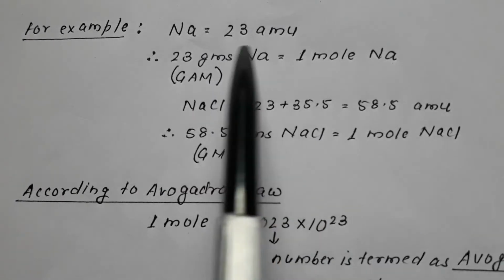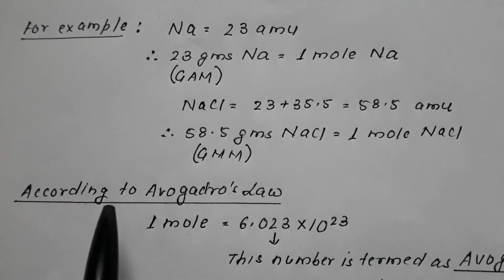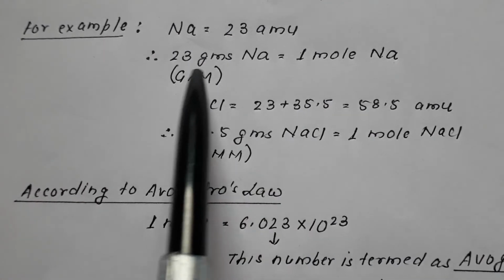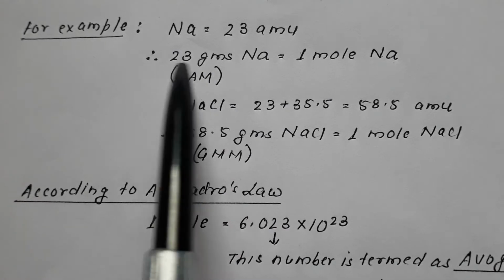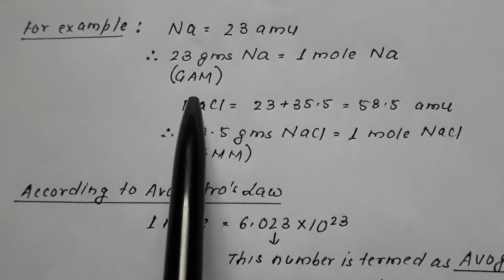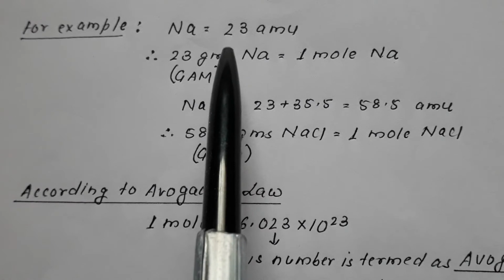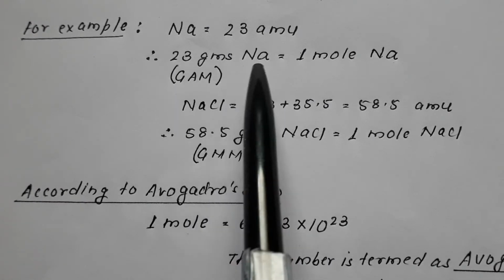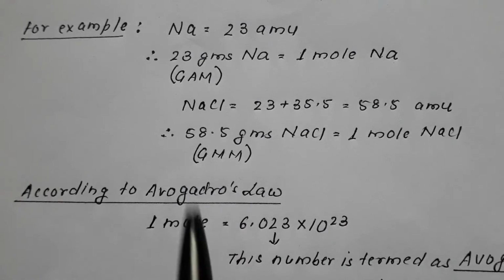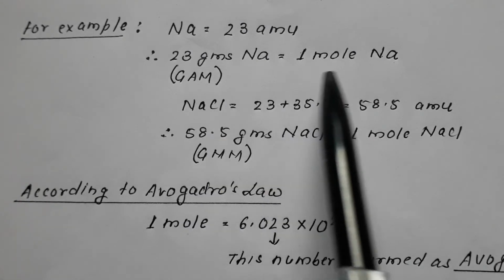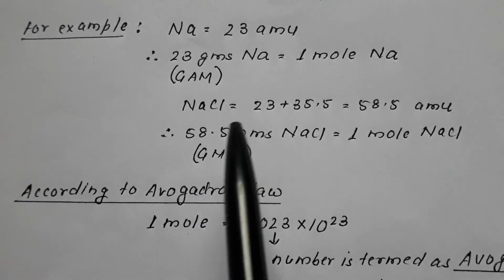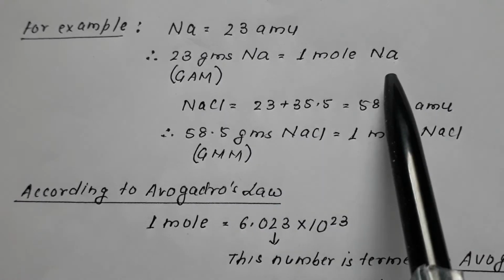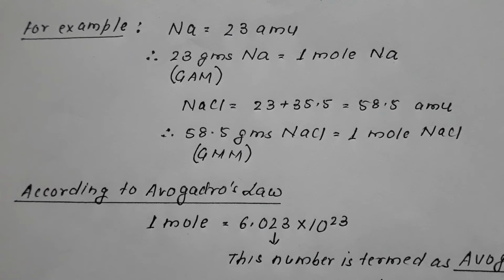If this weight is expressed in grams, instead of 23 AMU, if I write 23 grams, then 23 grams of sodium would be termed as gram atomic mass. 23 AMU is the atomic mass and 23 grams is the gram atomic mass, and gram atomic mass is equal to 1 mole. The gram atomic mass, 23 grams of sodium, would be termed as 1 mole of sodium.